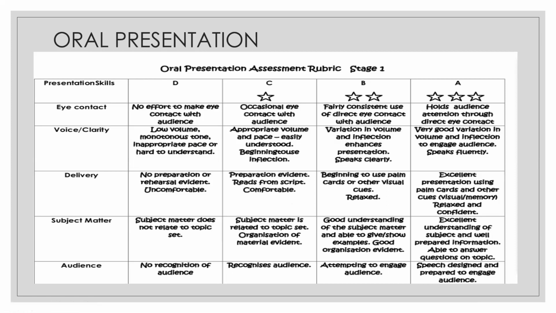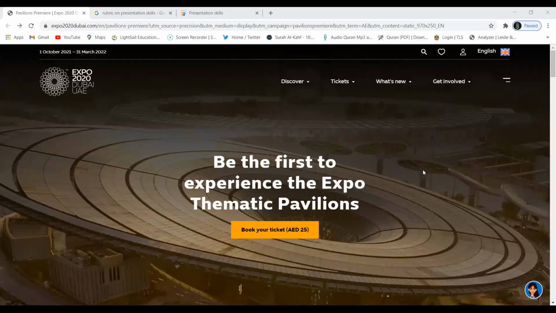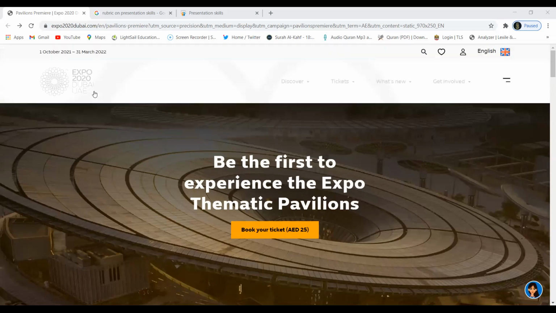Now, I will take you to one of the presentations or one of the websites where you can get this information. Let me take you to the website now. This is the official website of Expo 2020 Dubai, UAE. The website address is expo2020dubai.com. When you come on this site, click on the language English, and then you can click on discover.